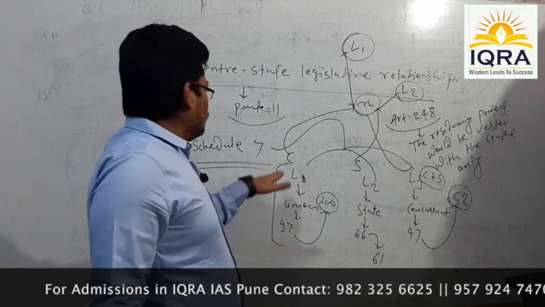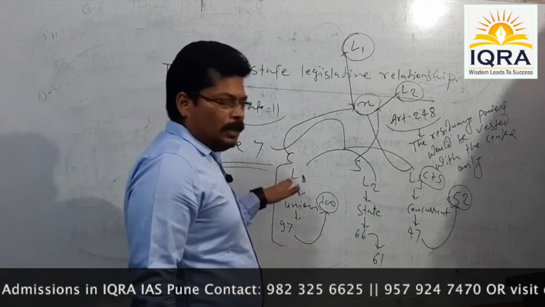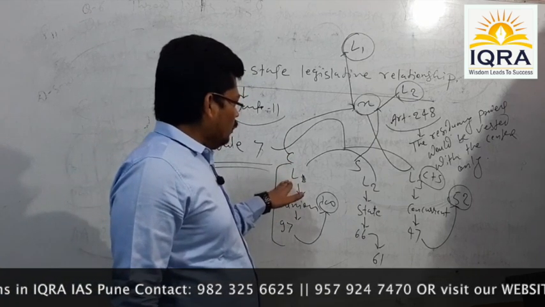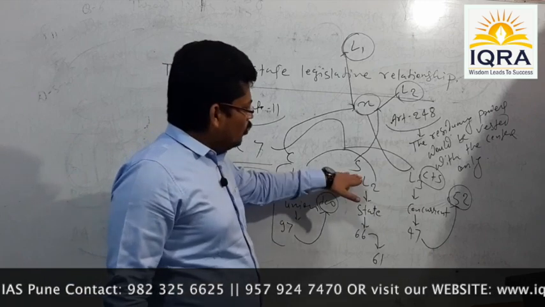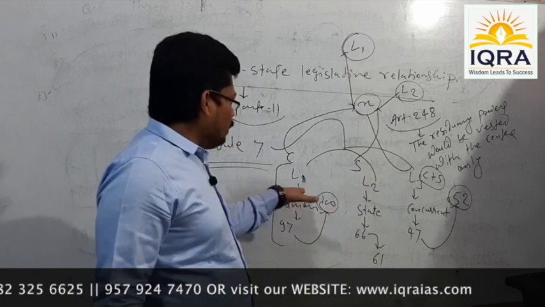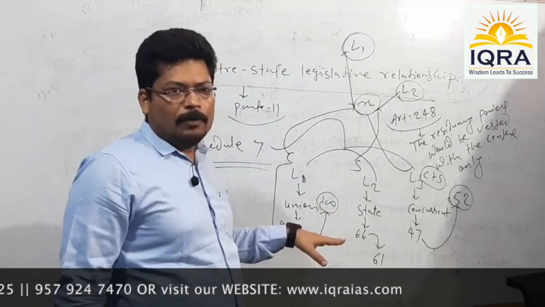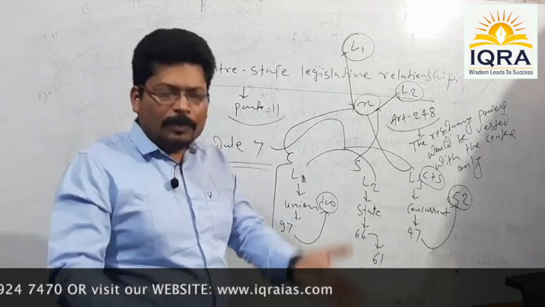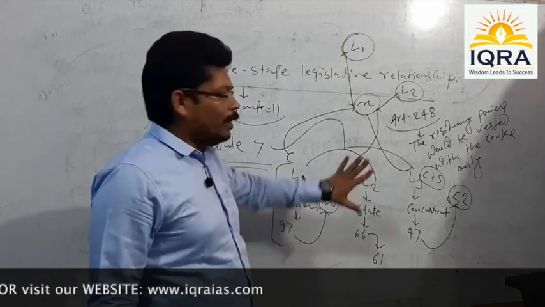Anyway, the central list or union list is numerically superior to the remaining lists, and at the same time, whatever subjects are given here under the union list, they are qualitatively superior to the remaining lists.